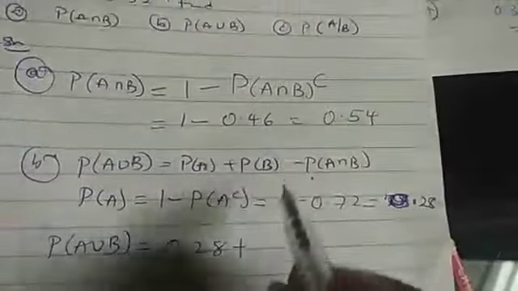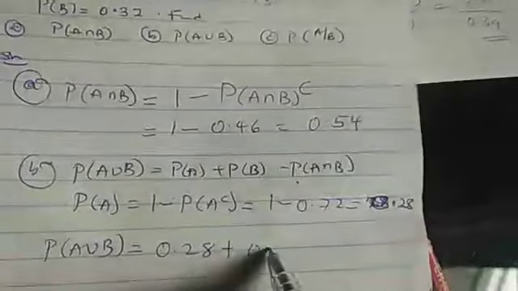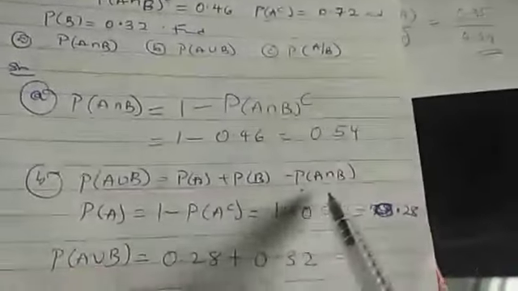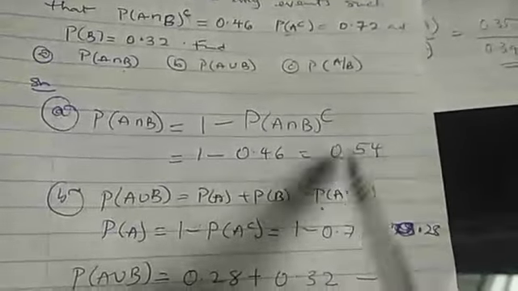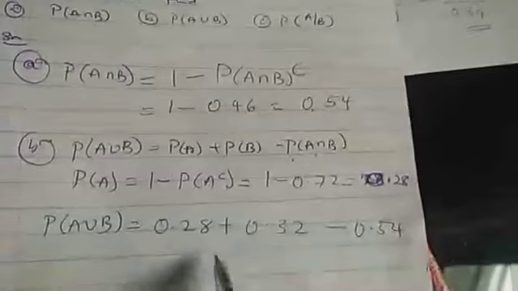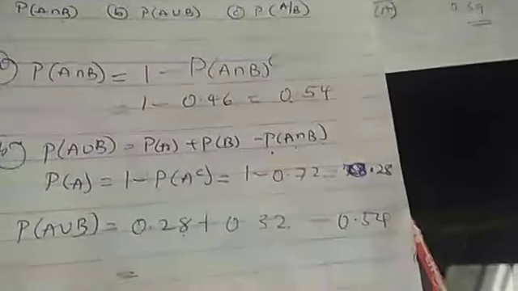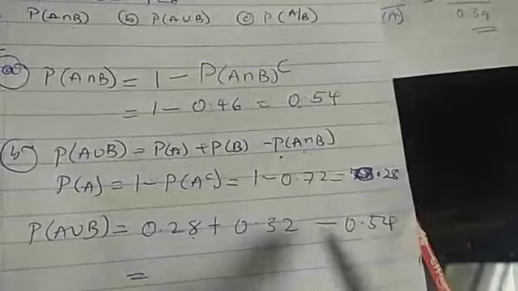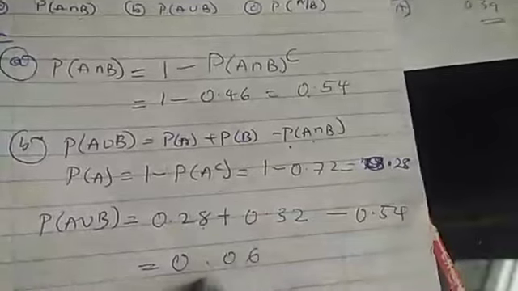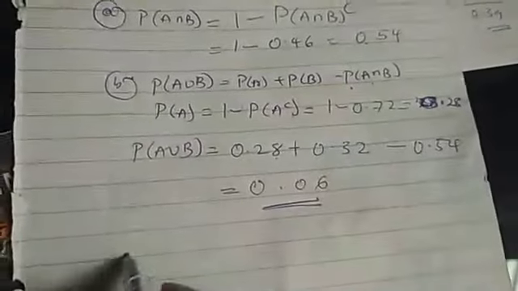My probability of A union B will be probability of A, which is 0.28, plus our probability of B in that place, which is 0.32, minus probability of A intersection B. What we got in A intersection B is 0.54. So we now need to simplify this. When we simplify this, 0.28 plus 0.32 minus this will give me 0.06. So that is that about that.